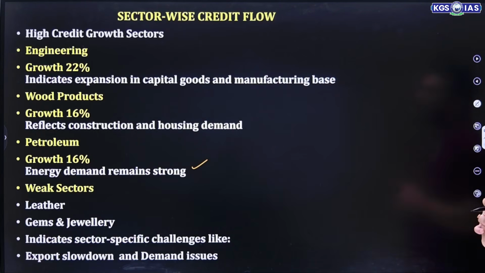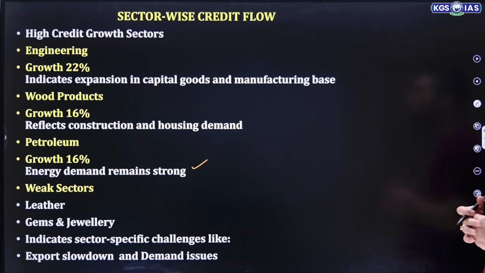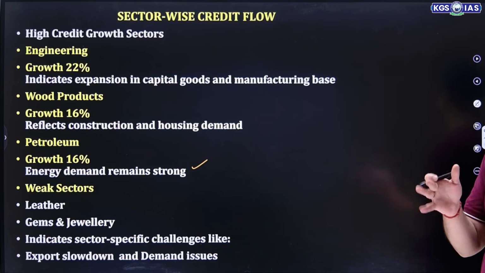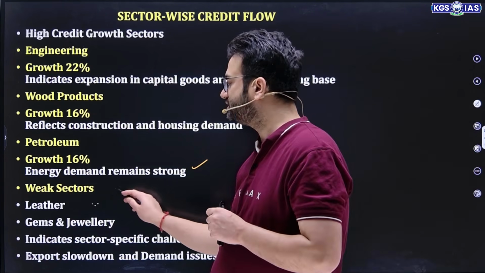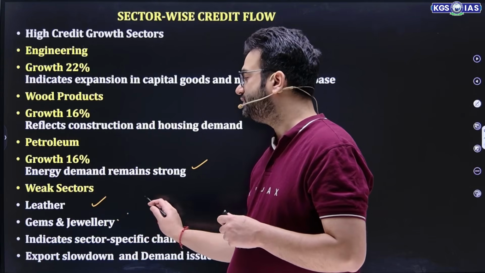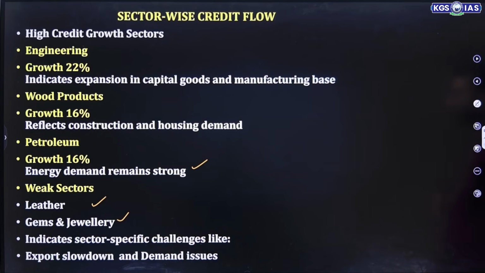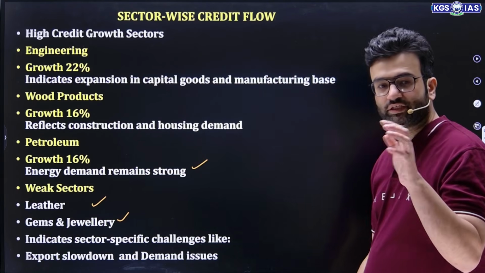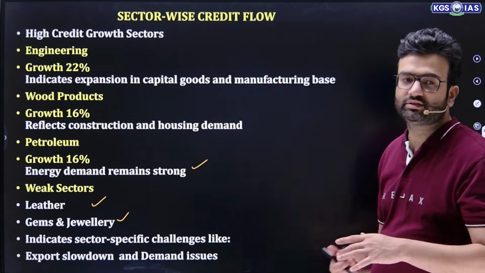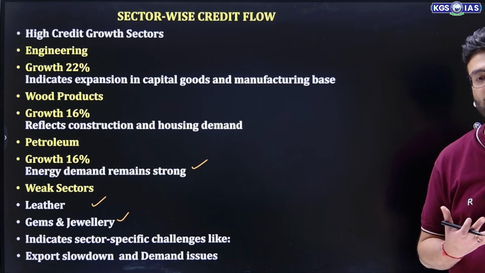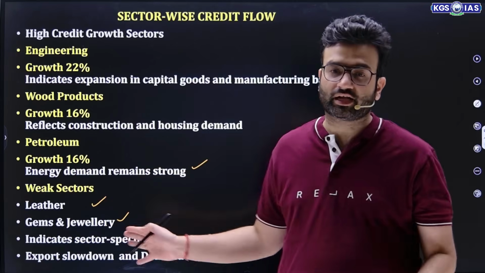Now, when we talk about not CPI, core inflation, actually I had said it wrong. Petroleum products, energy products, these are excluded from core inflation, not CPI. They are excluded from core inflation. Weak sectors: the leather industry is struggling right now. Gems and jewelry is not up to the mark. It indicates sector-specific challenges like export slowdown and demand issues, because first of all we are facing good competition, and secondly, because of the global slowdown, the demand for leather and gems and jewelry has fallen. India is dominating in the gems and jewelry segment, but right now, because of excessive geopolitical issues, these two major sectors are actually struggling a lot.